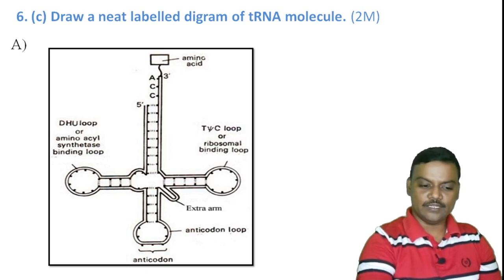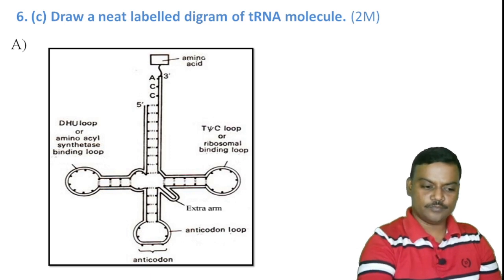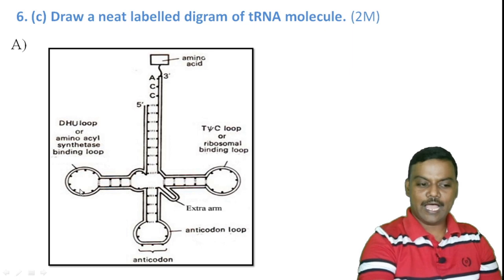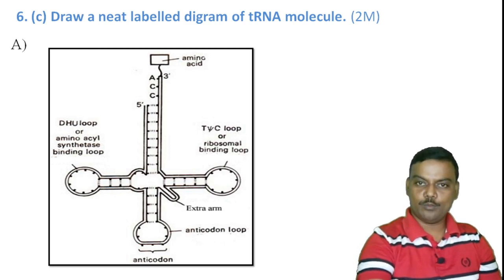In between the anticodon loop and the TψC loop, an extra arm is present. At the bottom, it has the anticodon loop. And this loop is called the DHU loop or aminoacyl synthetase binding loop. So you should mention all these labelings for this diagram. In this way you get 2 marks for this diagram.